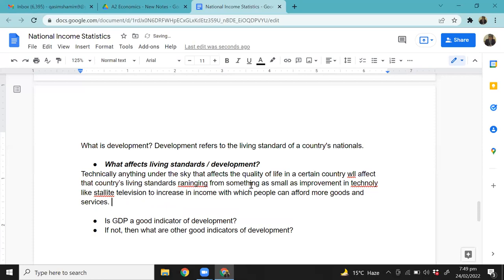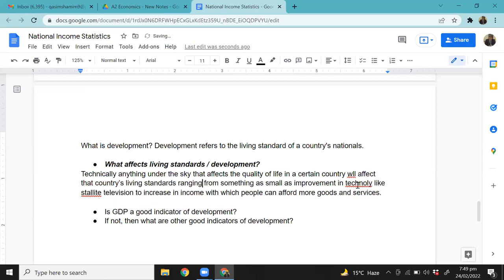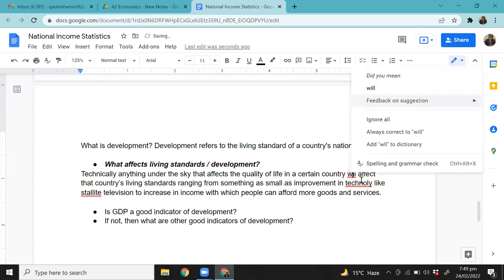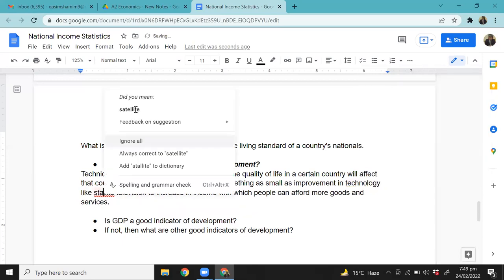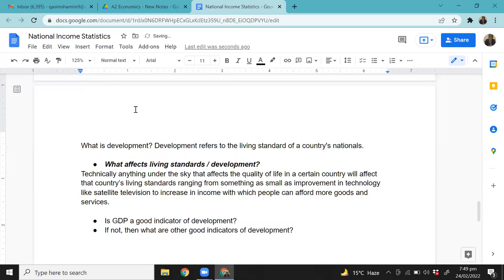This is making sense, right? So it is basically anything that affects the quality of life, something as small as improvement in technology to something as big as income. Okay, economic growth, yes, absolutely, that's where I'm coming to. Very good, that's a good point.